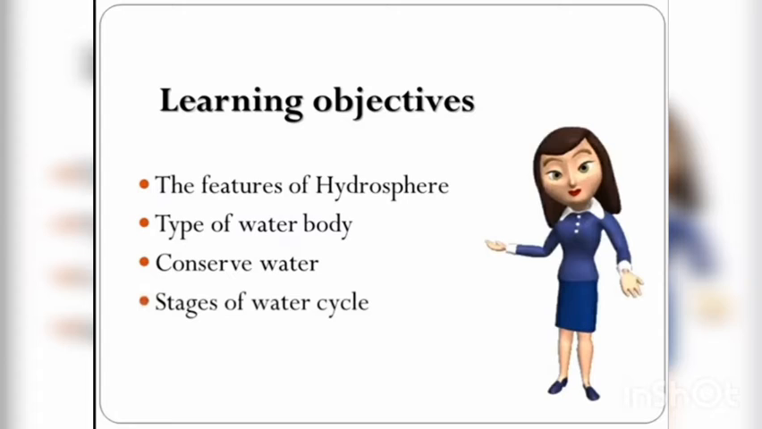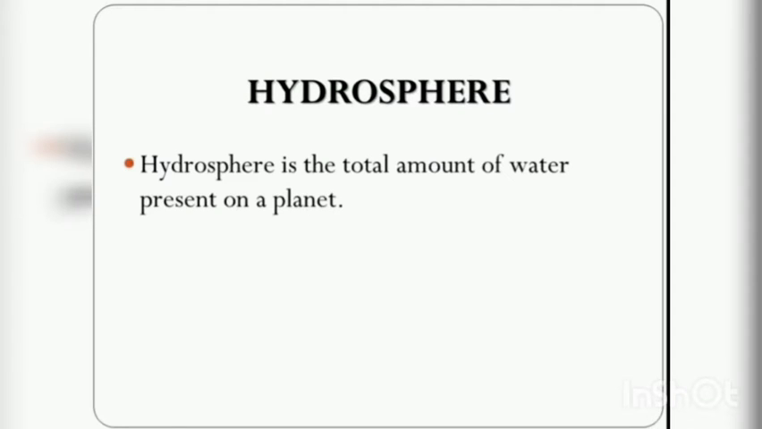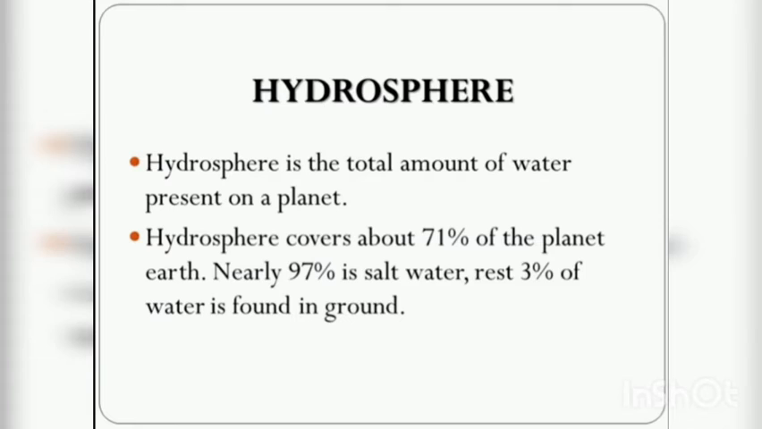Students, our earth is huge, isn't it? Do you know what does it consist of? The earth consists of lithosphere, hydrosphere and atmosphere. Do you know about hydrosphere? What is hydrosphere? Hydrosphere is the total amount of water present on a planet. The hydrosphere includes water that is present on the surface of the planet, underground, and in the air.